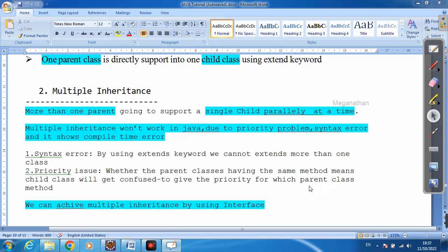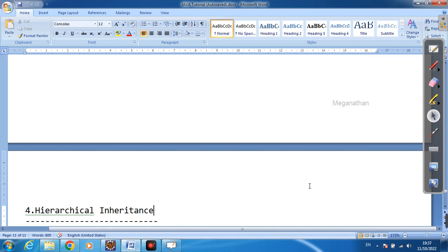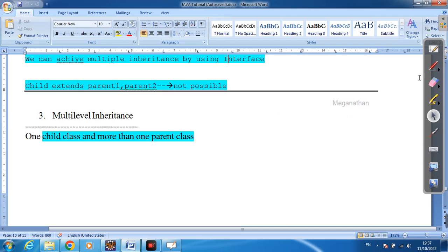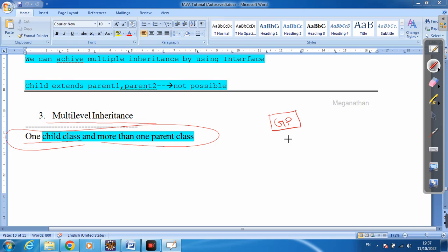So next we are going to discuss multi-level inheritance. This is also very important. Next, multi-level inheritance. Here this is multi-level inheritance. One child class but more than one parent class, like a chain, we are going to access. See, listen here, this is my grandparent. After that, this is my parent. After that, this is my child.